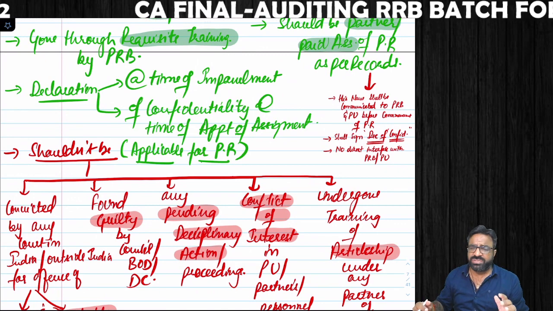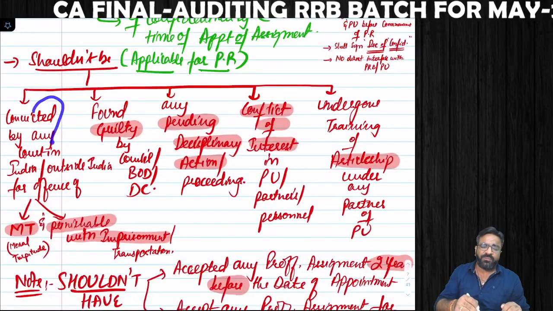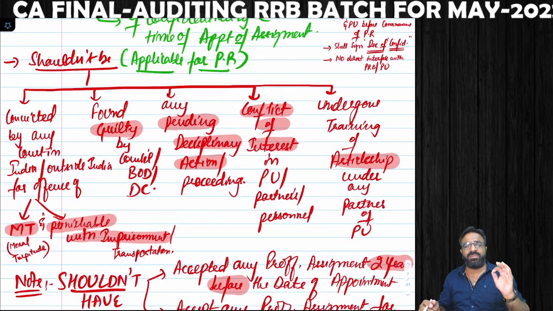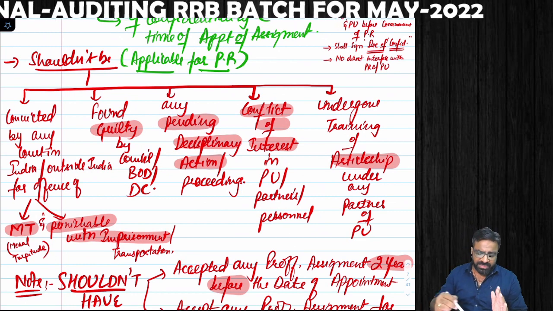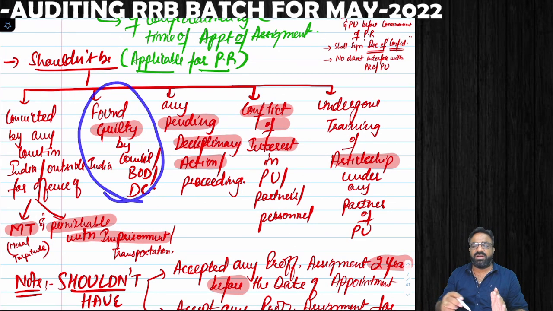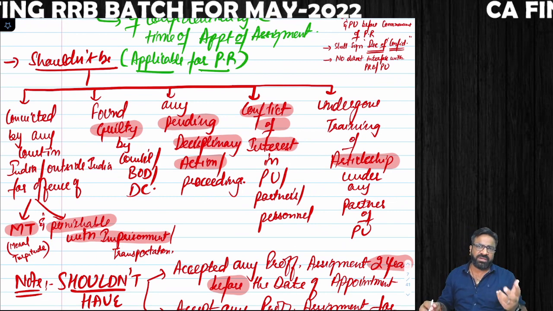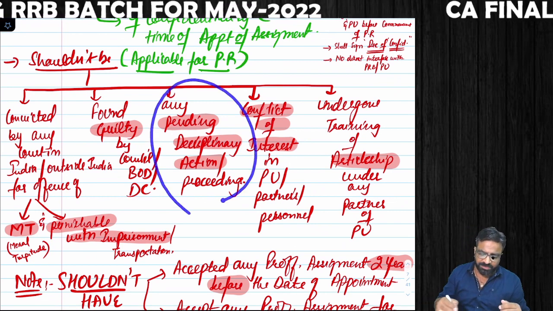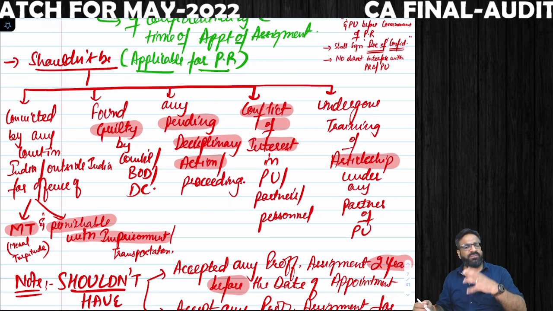Now, what should be the disqualifications of a peer reviewer? A peer reviewer should not have any kind of imprisonment or should not be convicted of any offense of moral turpitude. Next, most importantly, he should not be found guilty of any action or proceeding in the ICAI Council or the Disciplinary Committee or Board of Discipline. No pending disciplinary action against him. He should not have a conflict of interest with the practicing unit for which he is going to be a peer reviewer.